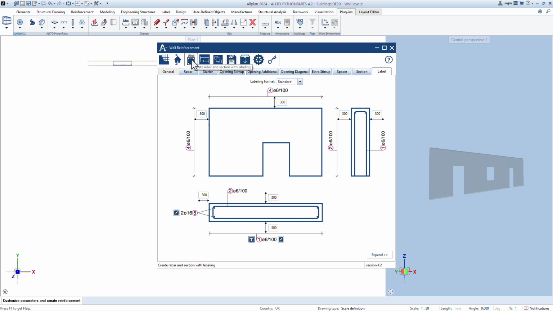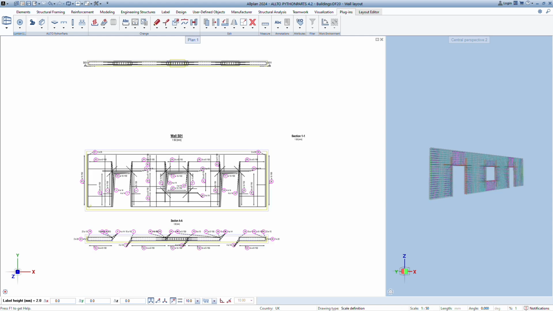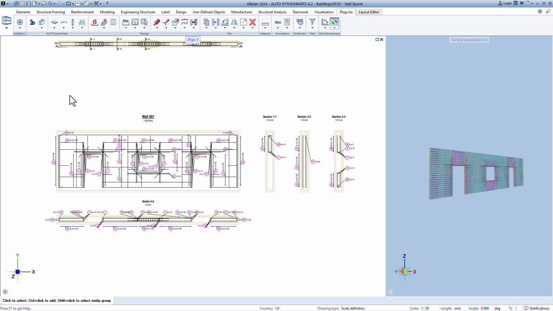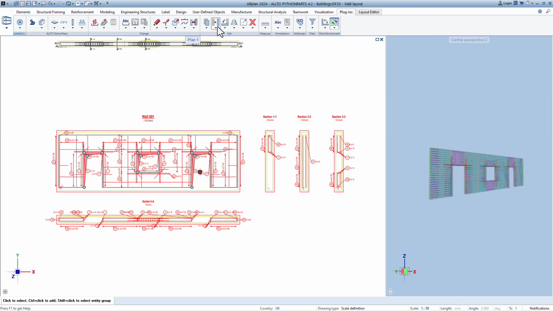Click this button. Select the drawing that will contain the reinforcement. Then select the drawing that will contain sections and label. Click a point in plan view to create sections with label. Reinforcement and section will be created in the different drawings that we selected. Select all sections and label, then make a move command to refresh the label.